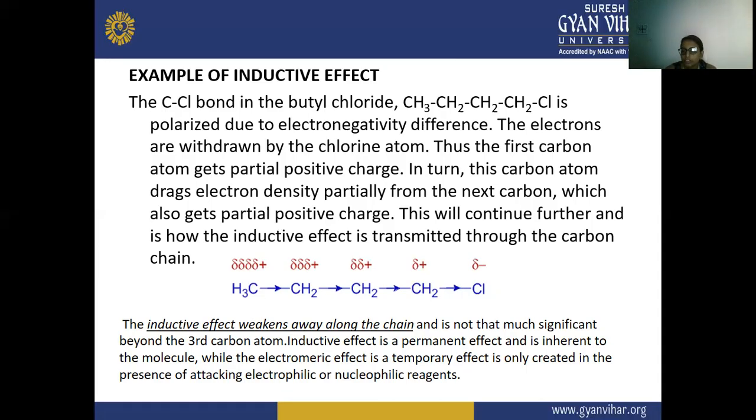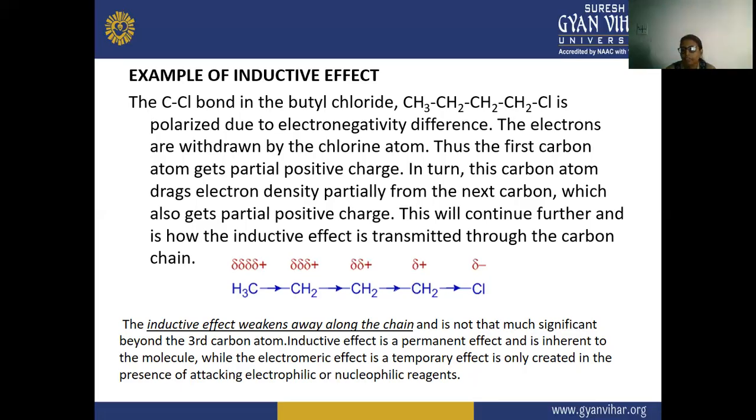If an electrophilic or nucleophilic reagent is present, then the electromeric effect will be generated automatically. That is why it is known as a temporary effect, because it is generated only in the presence of an electrophile or a nucleophile.